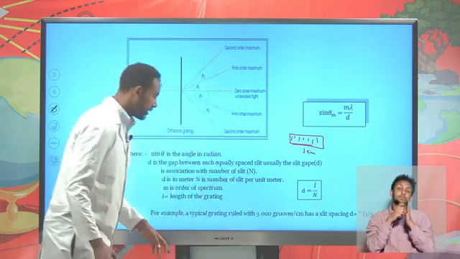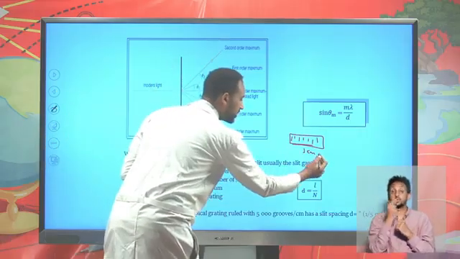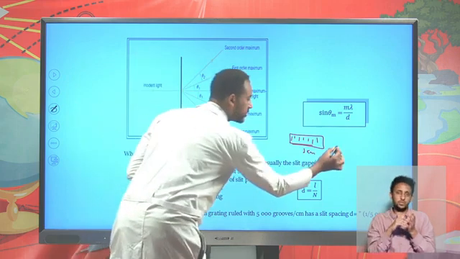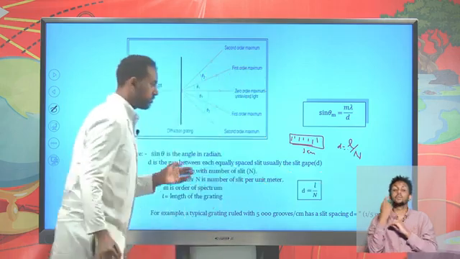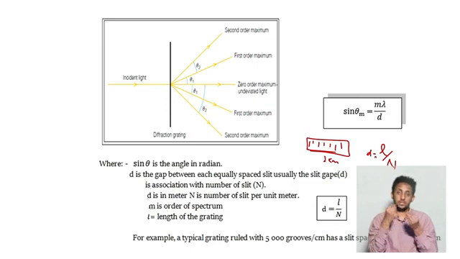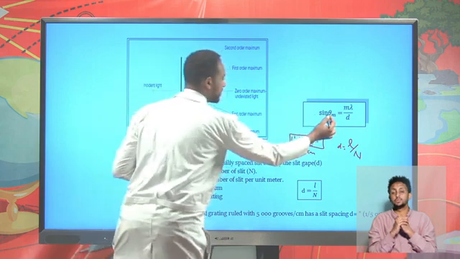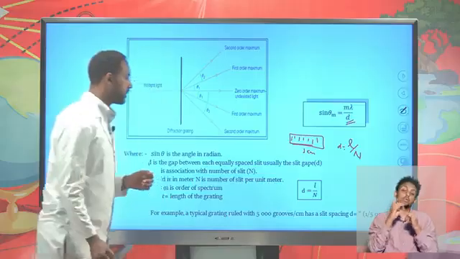For example, let's take a grating having 5,000 grooves or slits per centimeter. Within 1 centimeter, if you find 5,000 slits, it's possible to find d, the length of the grating over the number of slits. So 1 centimeter per 5,000 gives us the slit gap, which we call d. So sine theta of the mth order is m times lambda over d. Keep this in mind.